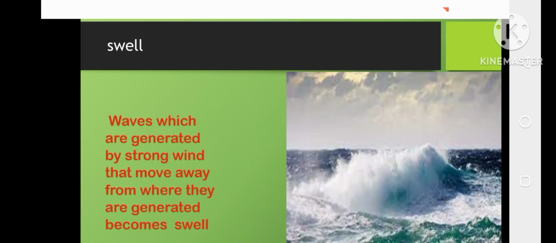Swell waves are generated by strong wind and move away from where they were generated. They become swells and are able to travel a few thousand miles. It is also possible to experience high swell when local wind is calm. Swell also carries more energy and has a long wavelength.